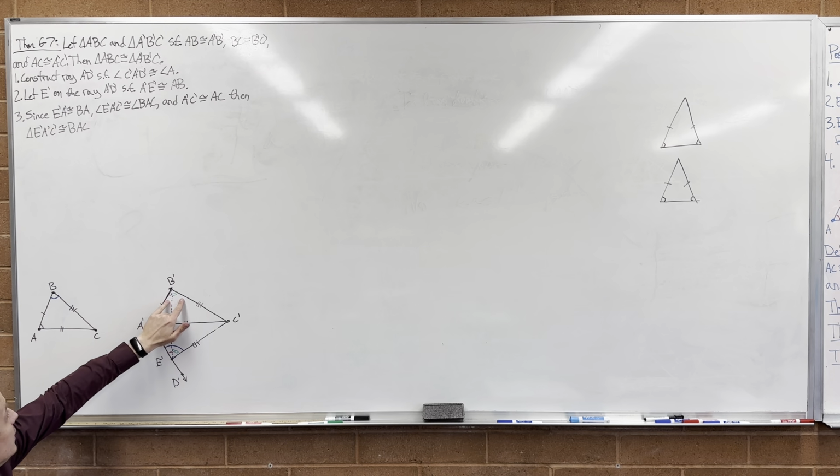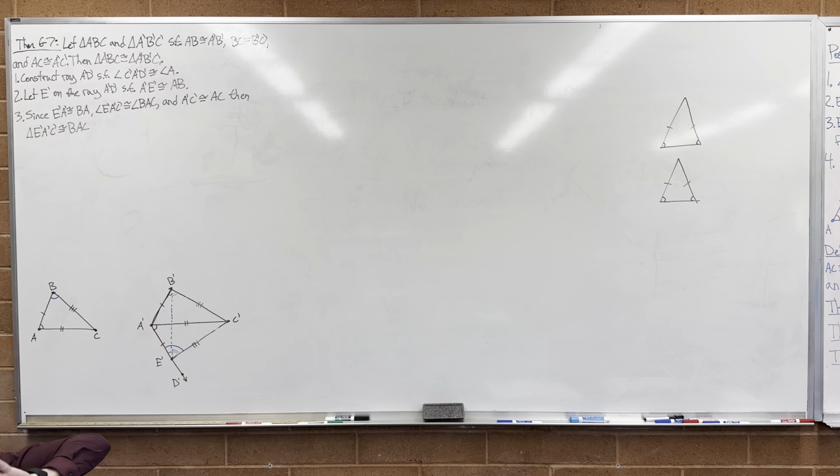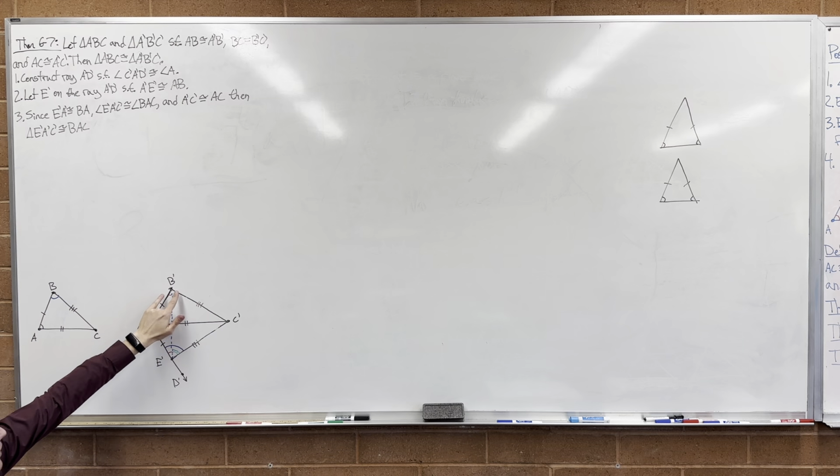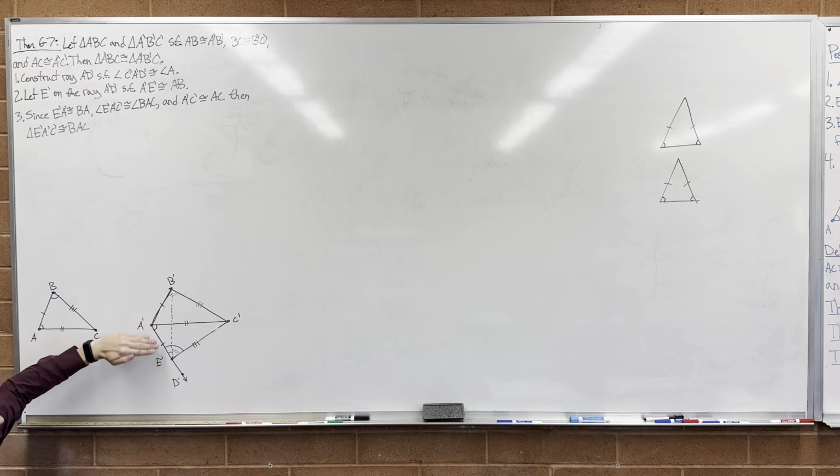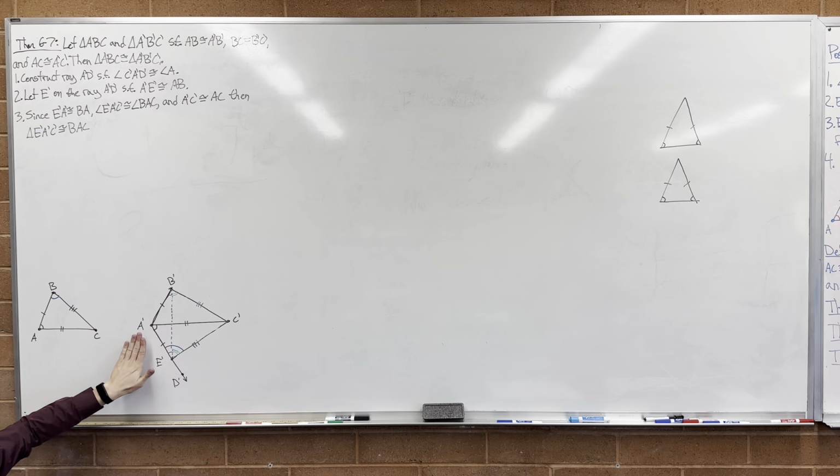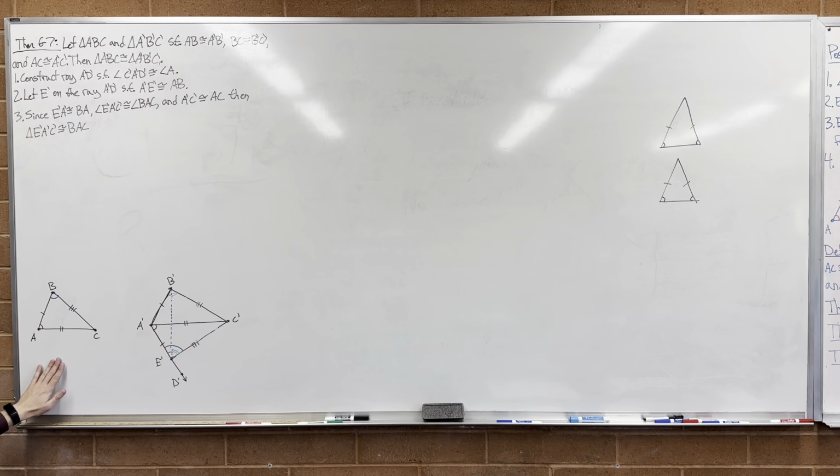So then angle B prime is congruent to angle B, which is what we were after. Remember, we already had sides, we just need to get one angle the same and we were good. So all this work was to show that this angle is the same as that angle. So I flipped it down, created my two isosceles triangles, where I knew that their angle sum would be the same as that. Right. Okay. So if you understand the picture, I think I can now write out all the words.